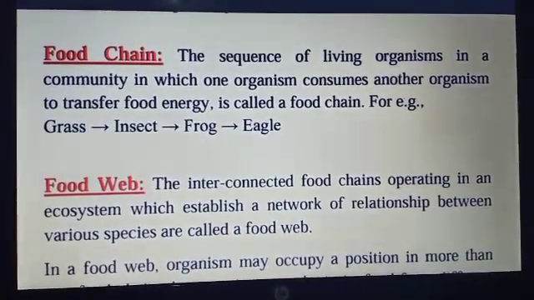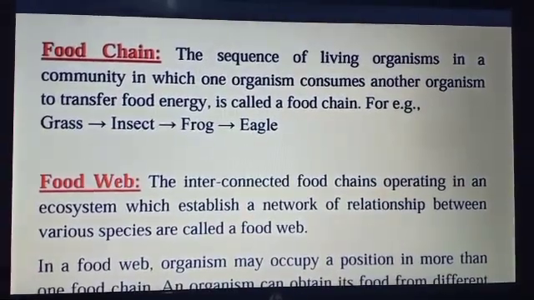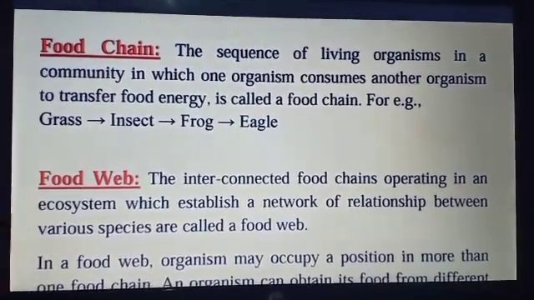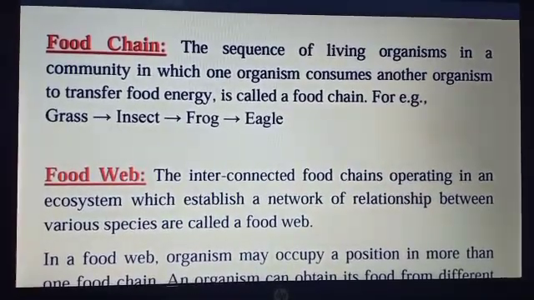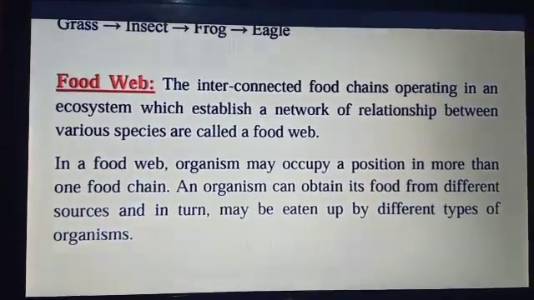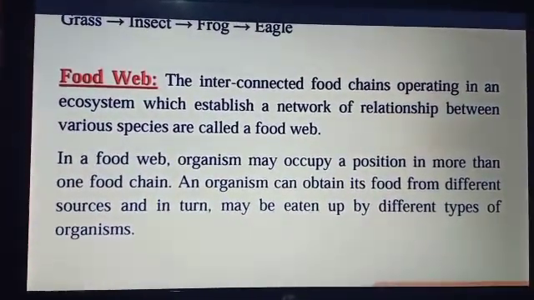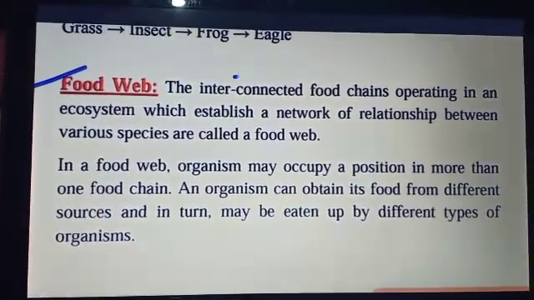For example, grass is eaten by the insect, which is eaten by the frog, which is eaten by the eagle. So these all are examples of the food chain. The sequence of living organisms in a community in which one organism consumes another organism to transfer food energy is called the food chain.